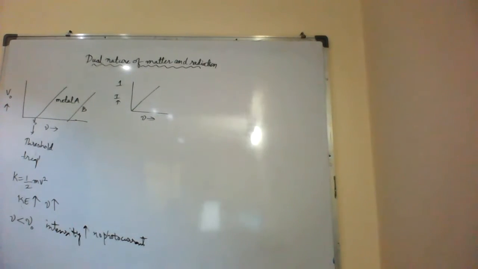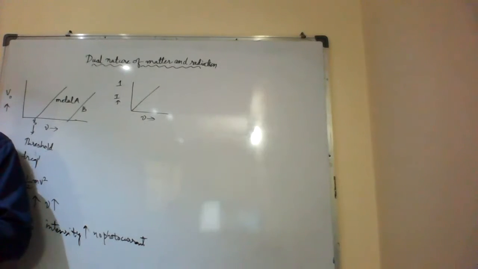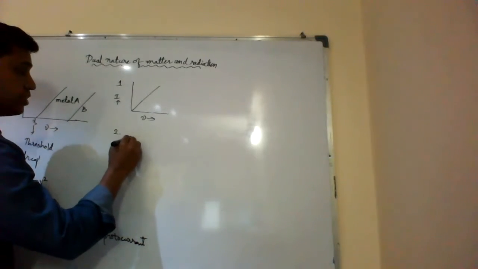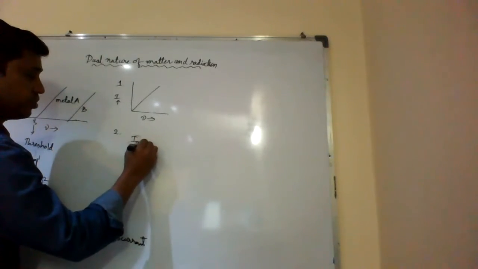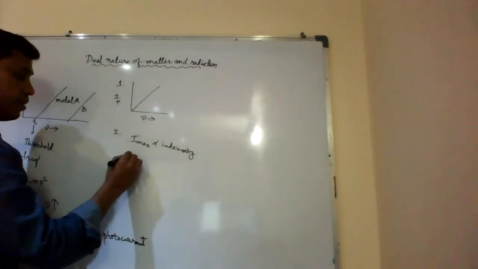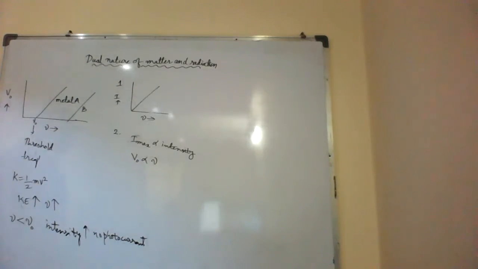Next: for a given photosensitive material and frequency of incident radiation, saturation current is found to be proportional to the intensity of incident light, whereas stopping potential is independent of the intensity. What is the meaning of this? Stopping potential depends on the frequency, not the intensity, whereas saturation current depends on the intensity. I max is the saturation current, proportional to intensity, and stopping potential is dependent on frequency.